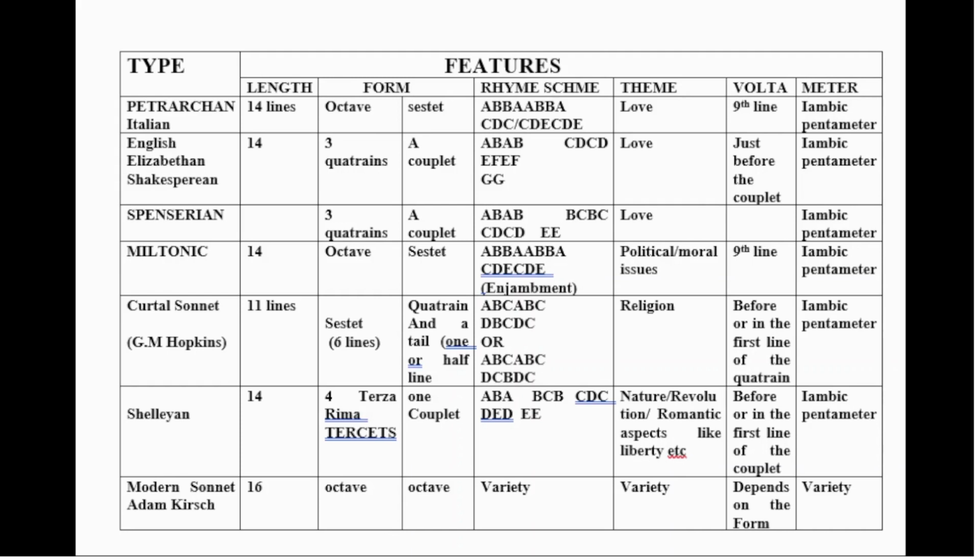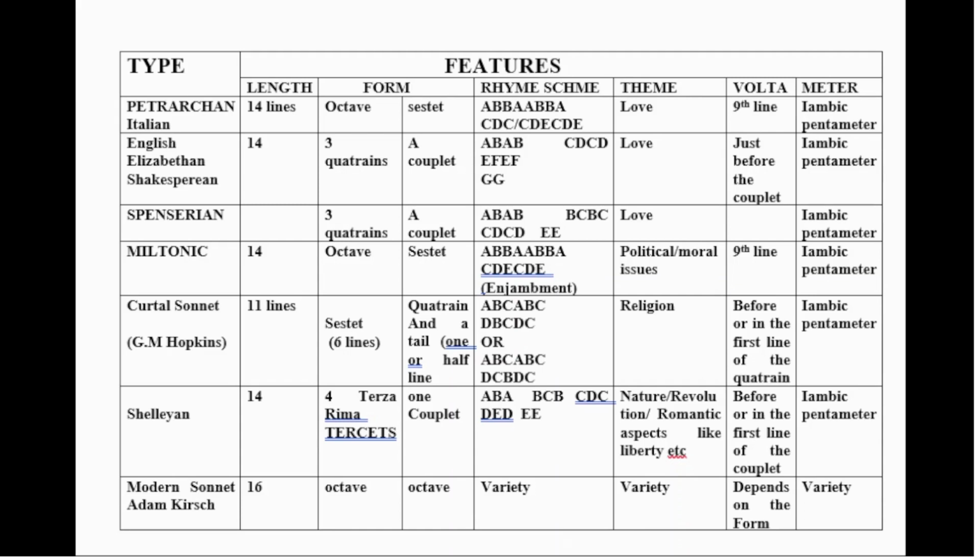Now look at the second subcolumn, which deals with form of the sonnet. This form actually refers to the formation of groups of lines or division of total lines of the sonnet into stanzas. The total lines of the sonnet may be divided into 2 or 3 or 4 or 5 groups of lines.